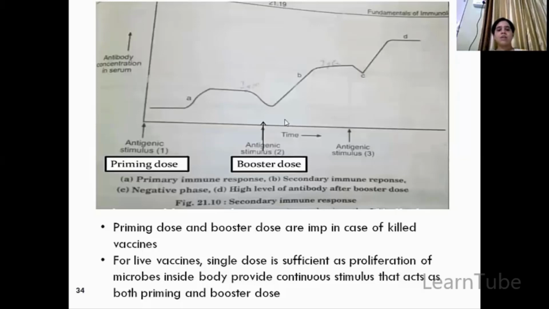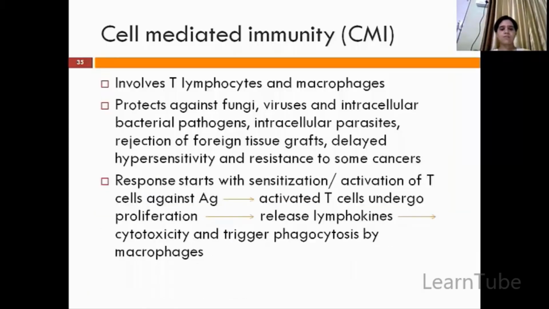But if you are giving a live vaccine, it does not happen, and the reason behind this is that you are giving a live bacteria which has been attenuated, whose virulence has been reduced, and then inserting it into the body. It will keep on multiplying after a certain period of time, and the antibody production will also remain continuous. So in that case, a booster dose is usually not required.